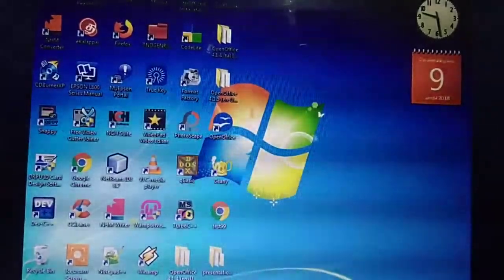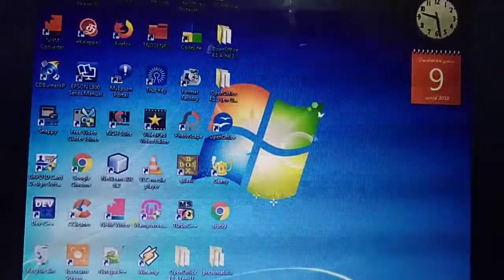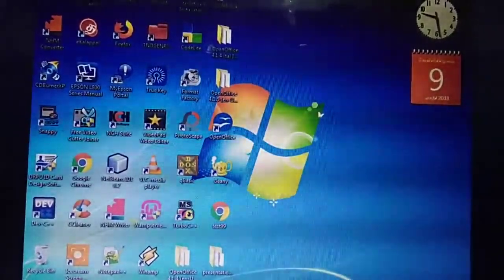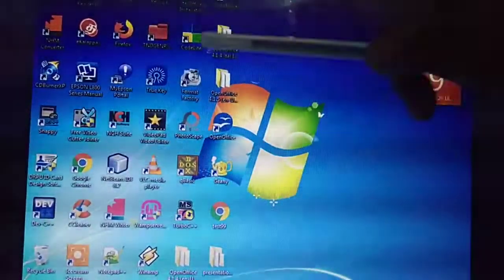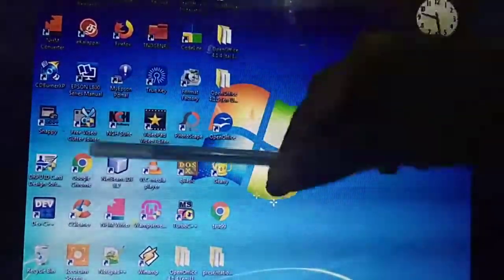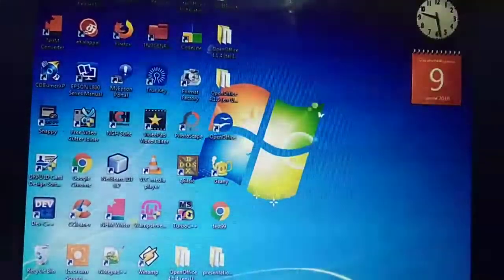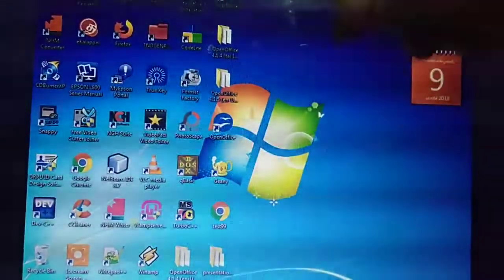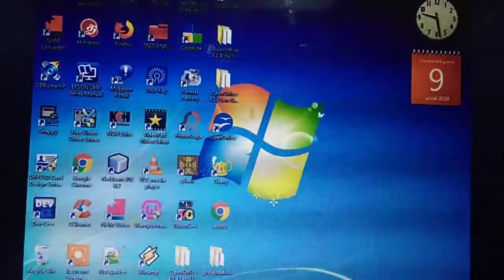So listen, the same screen I will explain. While installing this Windows 7 OS itself, immediately after the installation is over, these files are not available. After the installation of the software only, these files will come. So paste it here, or these files will come on the desktop, after installation of all these softwares.